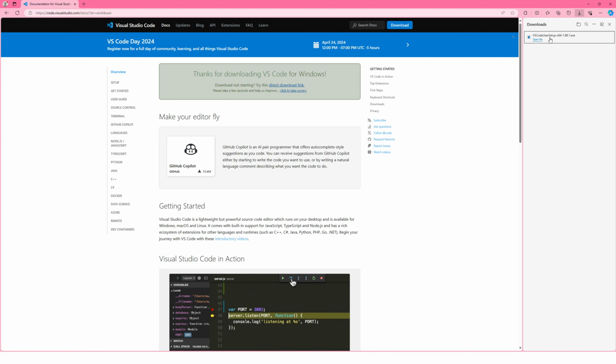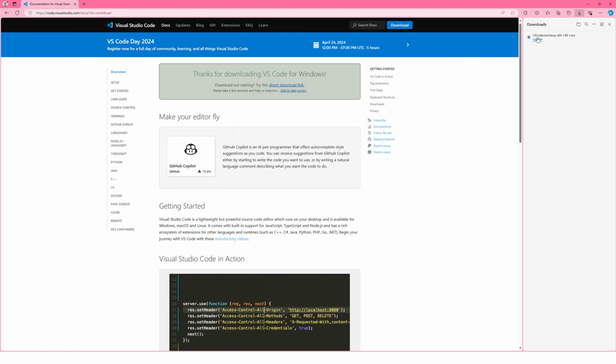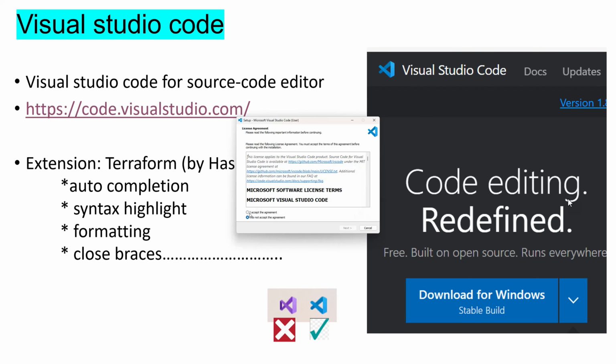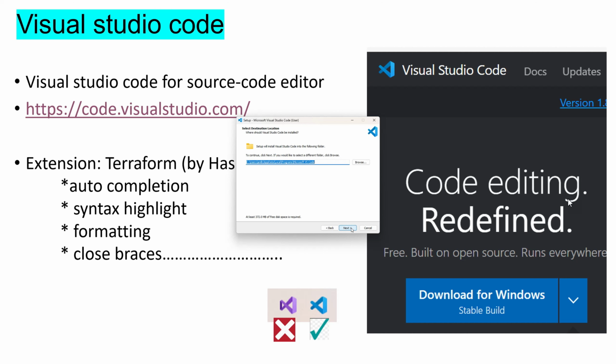Then open the file. Okay, I accept. Next, next. Visual Studio Code. Next, next. Install. Okay, so Visual Studio Code installation is successful.